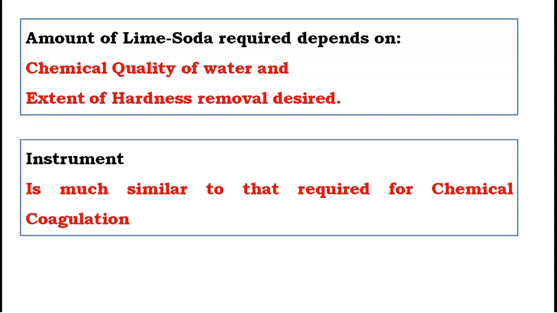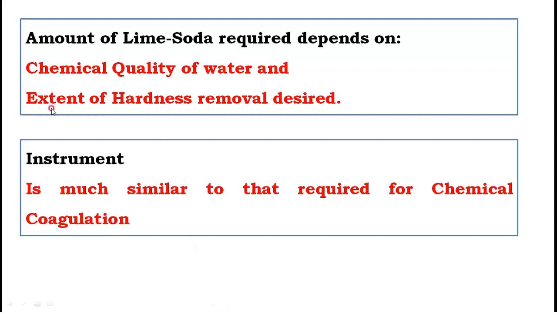The amount of lime soda required depends on the chemical quality of water. Means how much lime soda we need to add depends on what all minerals and chemicals are there inside the water. Based on that you need to decide the amount of lime and soda.